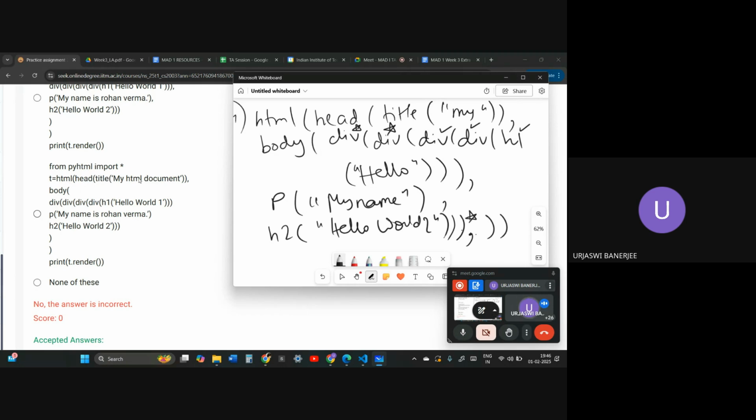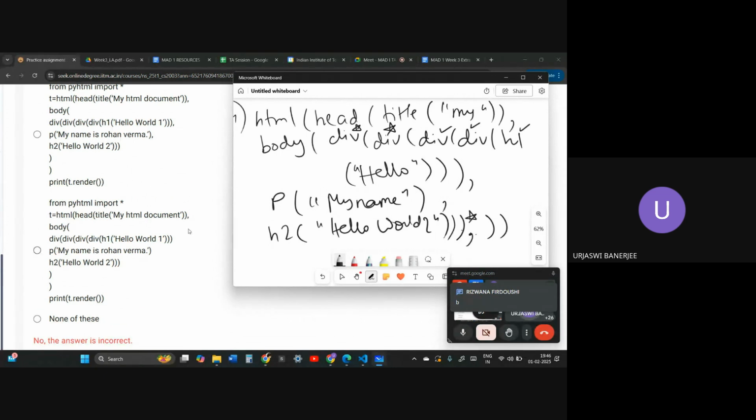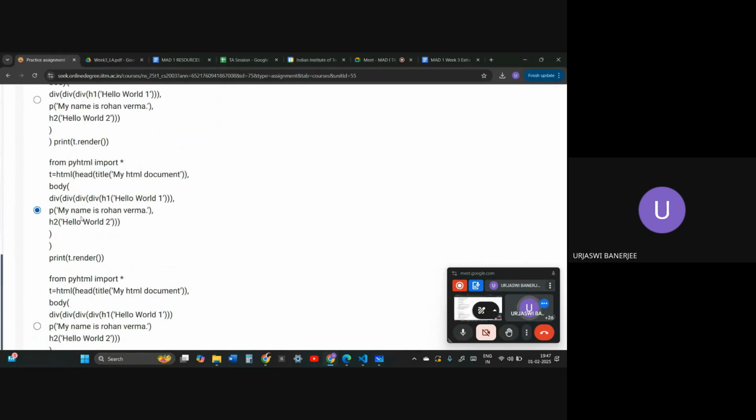HTML, head, title, my HTML document, body, div, h1, this hello world 1, 3 options. Okay, after 3 options they have not given a comma. They are not giving any commas in any lines. They haven't given a comma in this line as well. So this is actually a wrong option. So the only option correct is the second option.